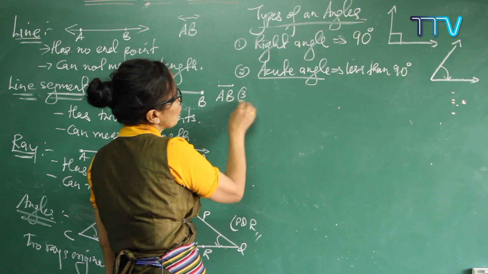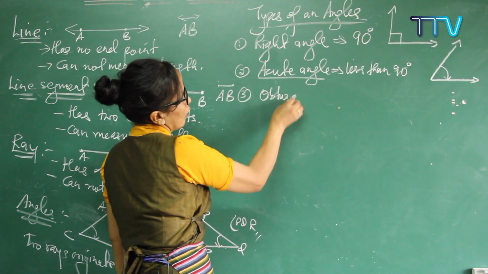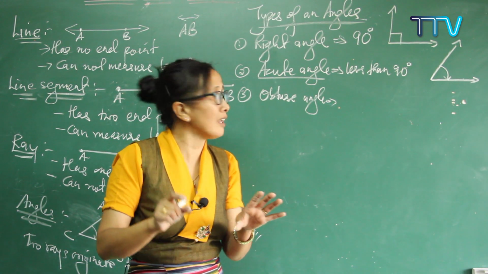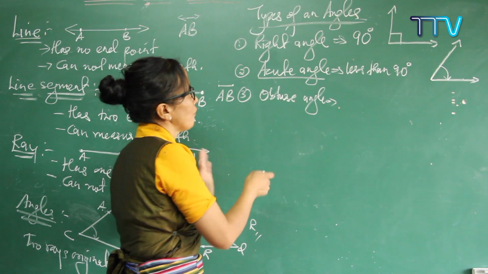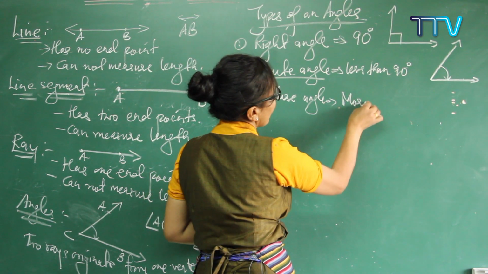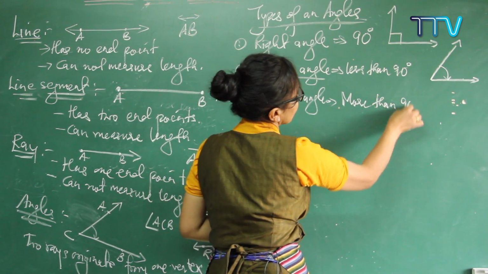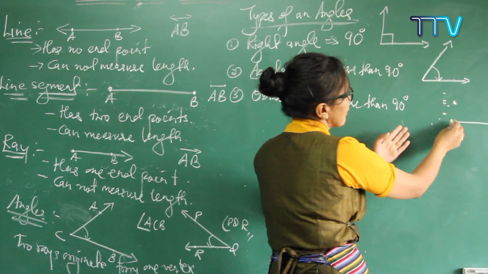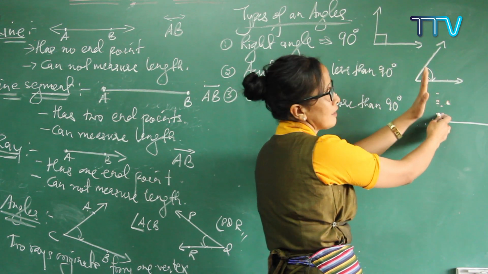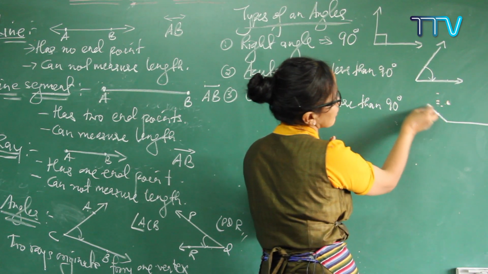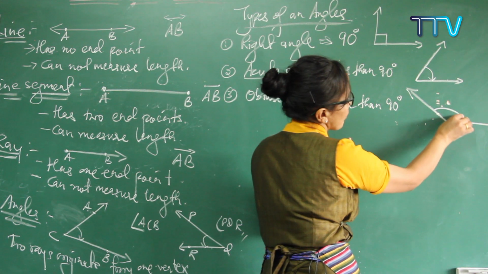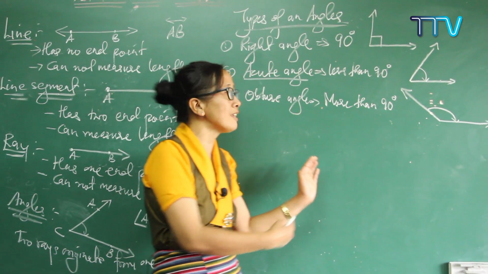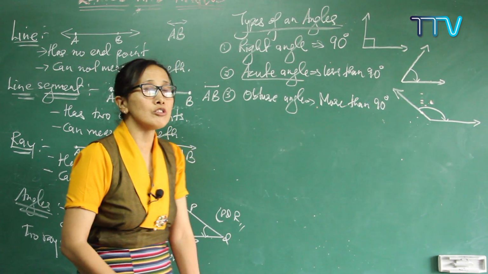Understood? And the third one, obtuse. Okay, now the obtuse angle. What is meant by an obtuse angle? An angle whose measure is more than 90 degrees. So what kind of angle do you get? Again, this is your first ray and second ray. This straight one means 90 degrees and it has to go farther. So when you go like this, it goes farther and forms an angle. This straight one is 90 degrees, and this is more than 90 degrees, so that is called an obtuse angle.